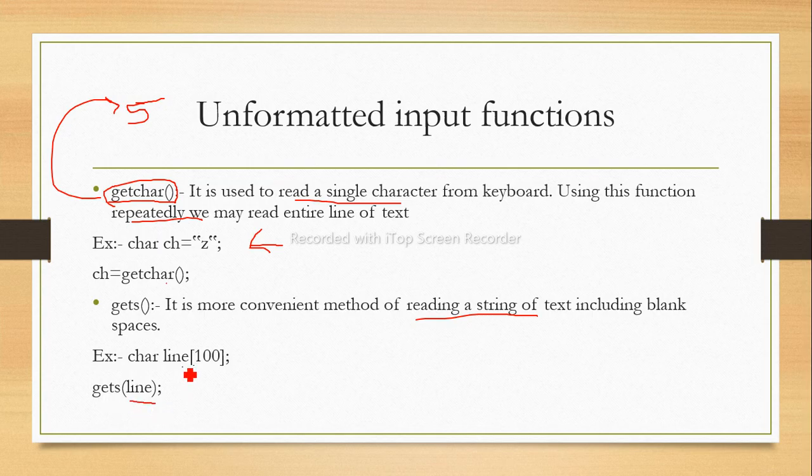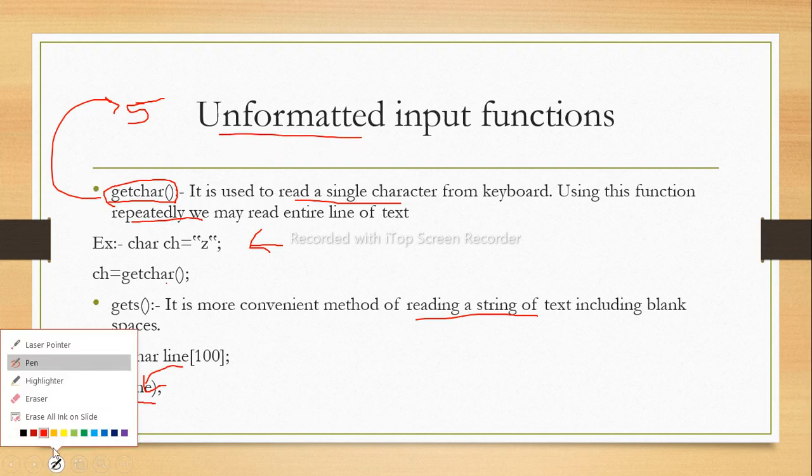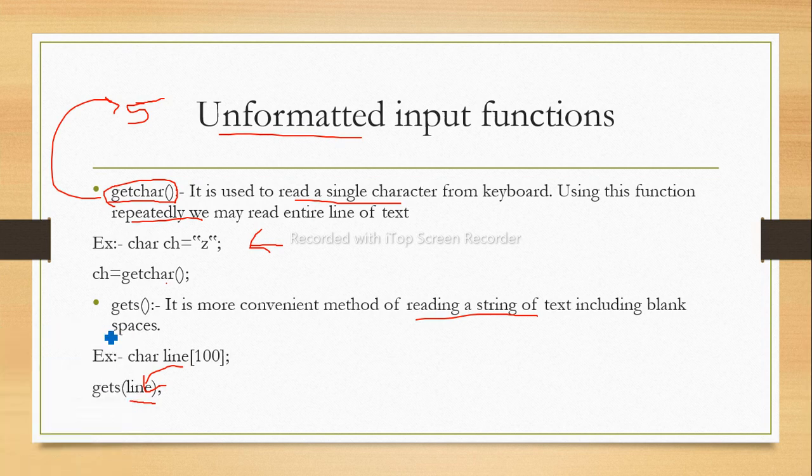We give that string name to the gets function. So these are the two unformatted input functions: first getchar and the other gets.